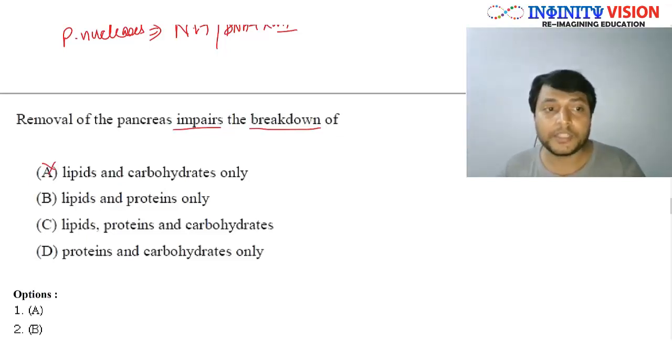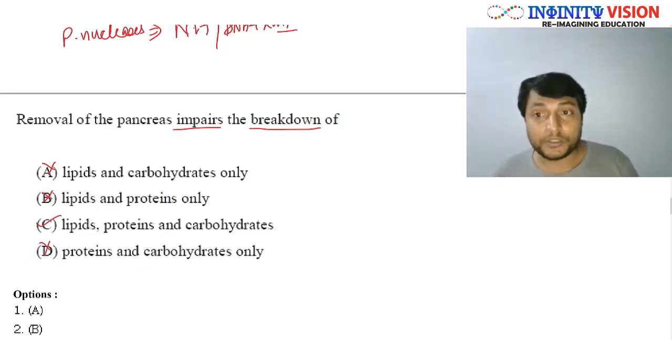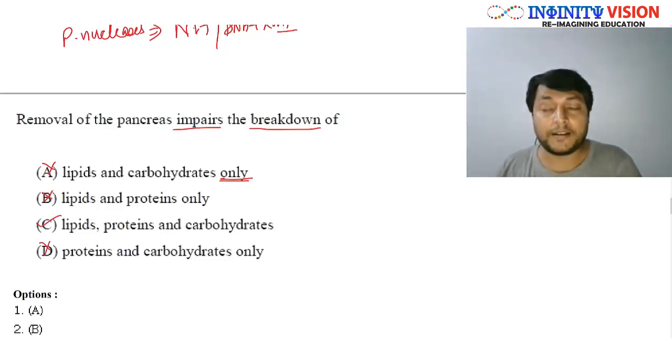So this is wrong. Lipids and proteins only? Obviously this is also wrong. Lipids, proteins and carbohydrate? Yes. There is no "only", so this statement is right. Proteins and carbohydrates only? This is also wrong. Are you getting it? The key word here is "only". When you are solving such questions, do pay attention to such small words. They look as if they are insignificant, but actually they make a lot of sense. They will make you fall as a prey, make you fall as a victim.